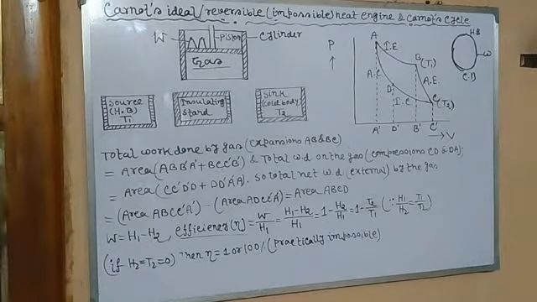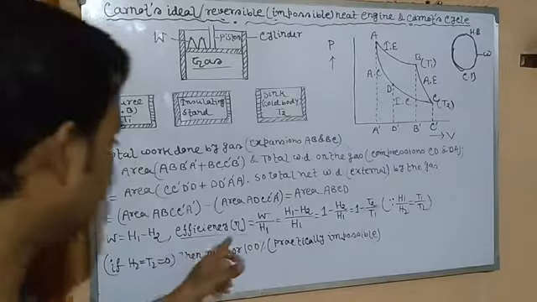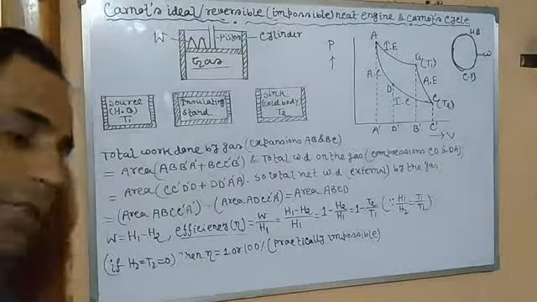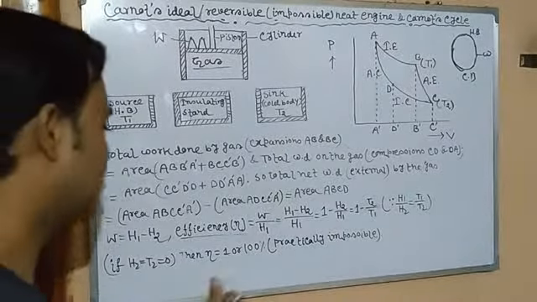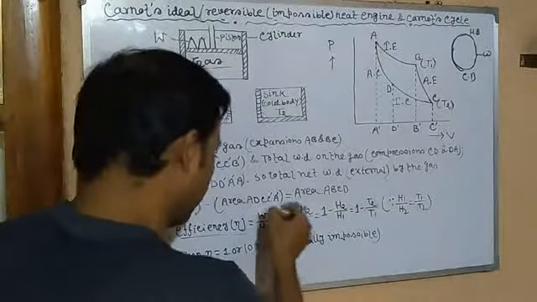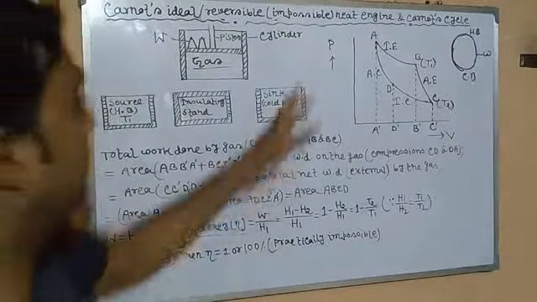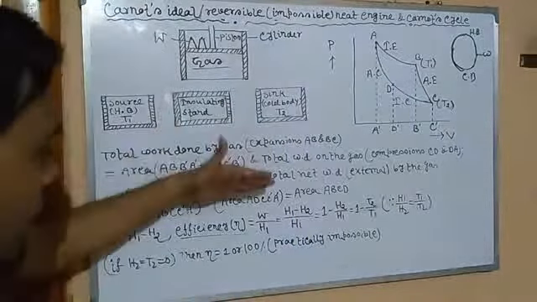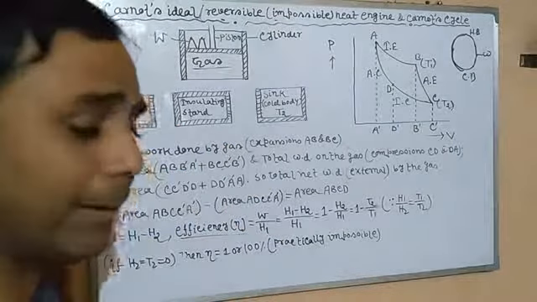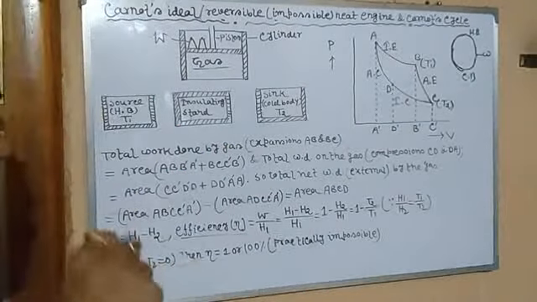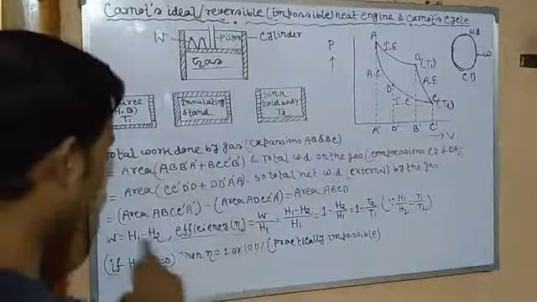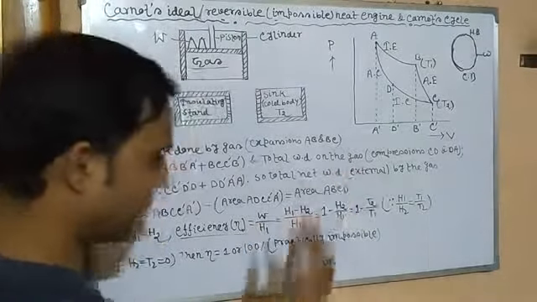Now if we want to find the efficiency of the Carnot's reversible heat engine, it is equal to W by H1. The formula of efficiency is the same, since it is one kind of heat engine. Total work done by the working substance divided by the total heat energy absorbed, so it is equal to H1 minus H2 by H1, that is 1 minus H2 by H1.